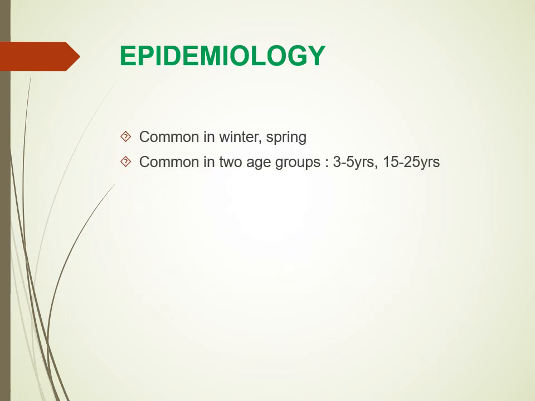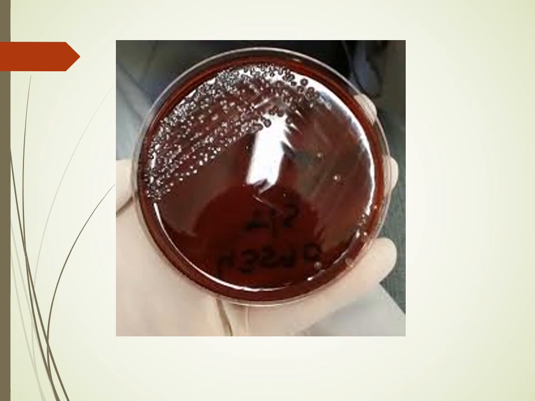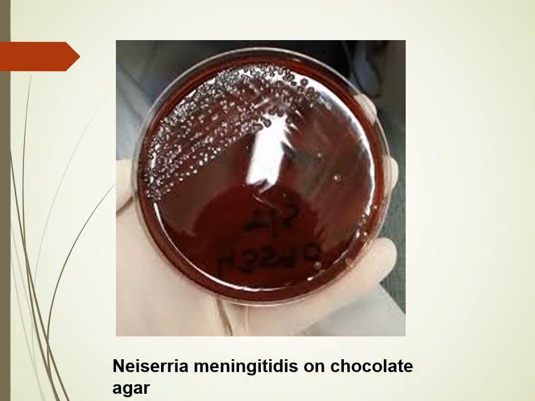Now, the epidemiology of this bacterium: it is common in the winter season, and usually common in two age groups, childhood 3 to 5 years and adolescents 15 to 25 years. Overcrowding, travel history, military and refugee camps, and an important one, complement factor deficiency, that is C5 to C9 deficiency. These are the important risk factors for this infection. This slide shows the Neisseria meningitidis colony on chocolate agar.